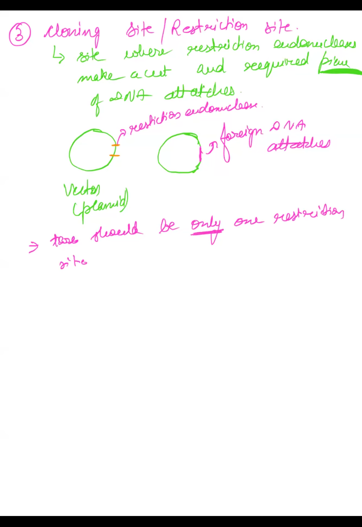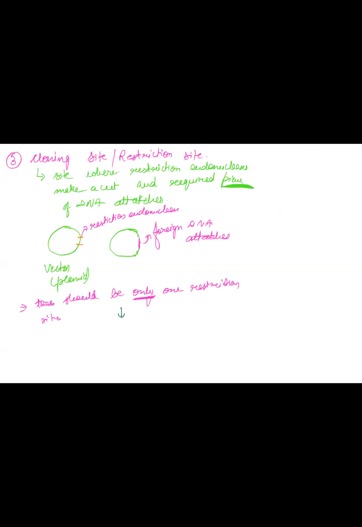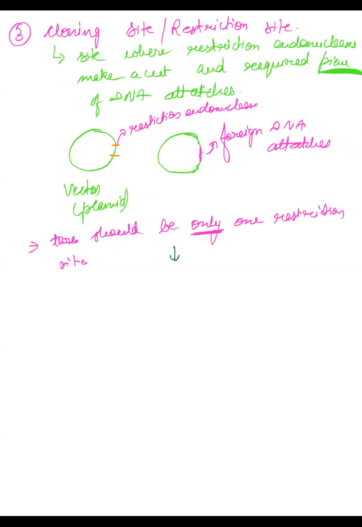Why do we want only one? If there are multiple restriction sites, there are more places where the restriction endonuclease can cut, so you will get many fragments of DNA, which is not good.